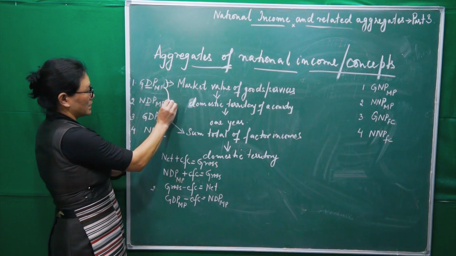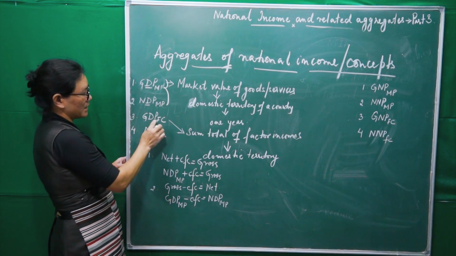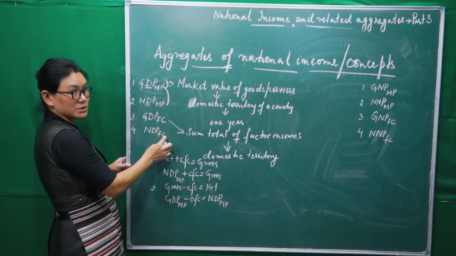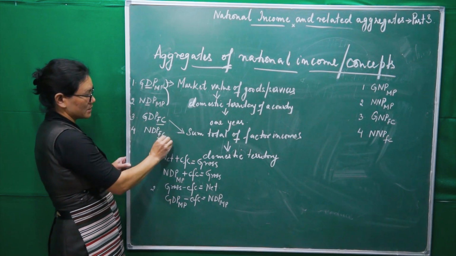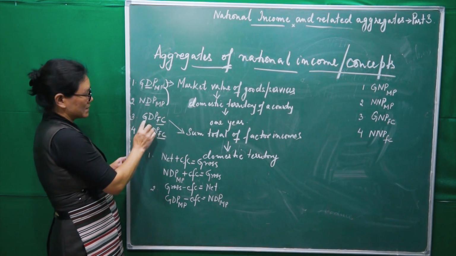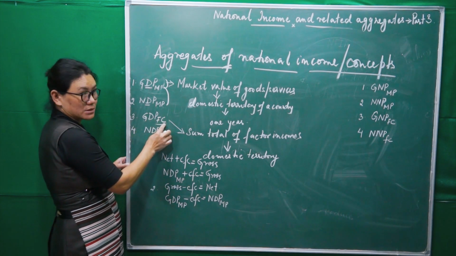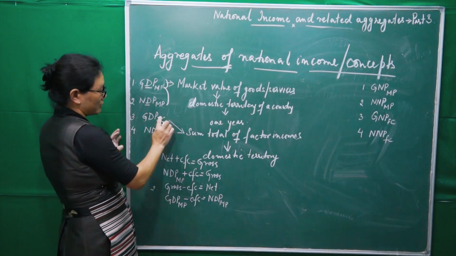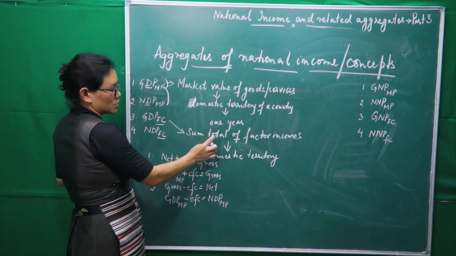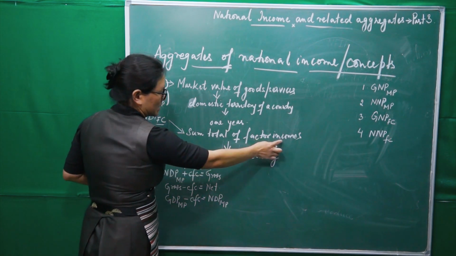First one. So this one, okay. Now next one is GDP at factor cost, NDP at factor cost, right? So this is a factor cost concept. What is the meaning of gross domestic product at factor cost? It is the total of factor incomes.